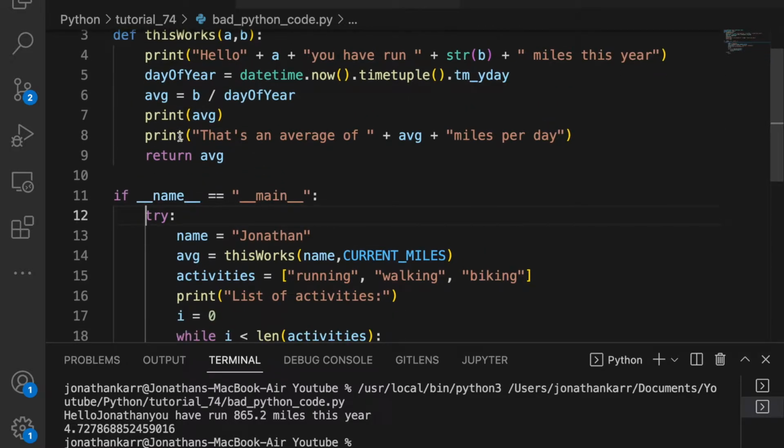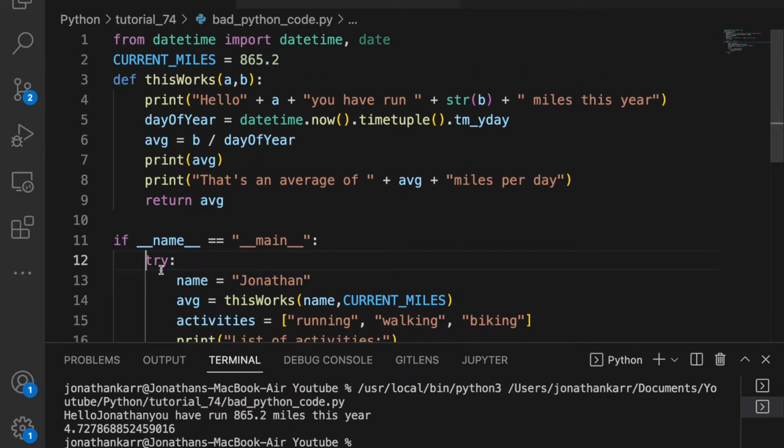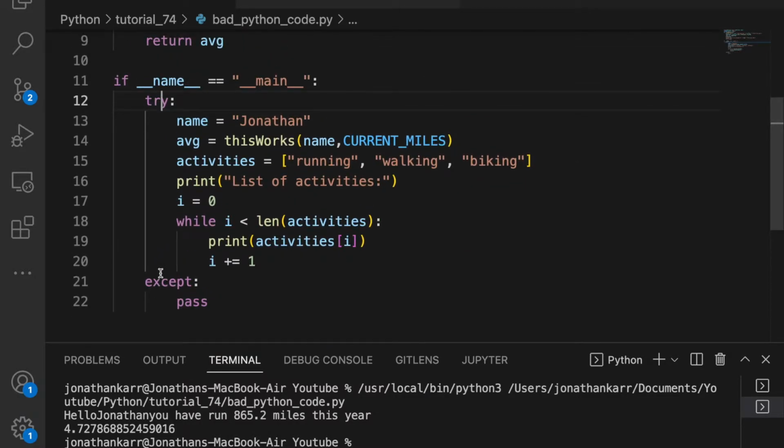In the main function here, I try something, then I have except pass. Try except pass? What is this? It tries this code, and if there's an error, does nothing. Don't tell me where the error is, just do nothing, then there's no error, right? This solves the problem. No, it doesn't. So let's remove this try except pass.